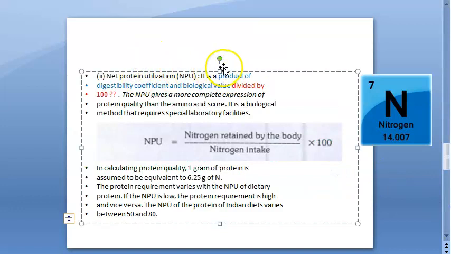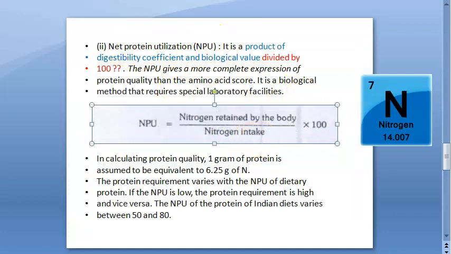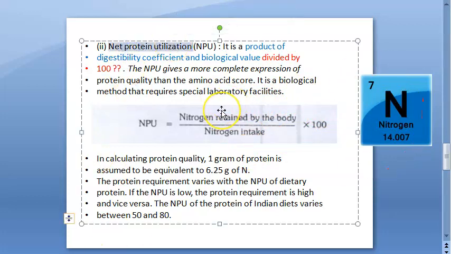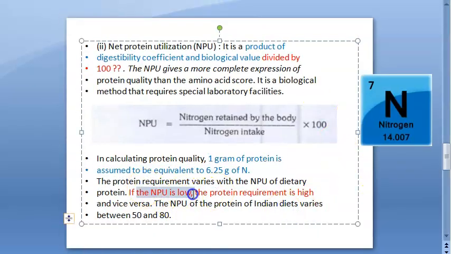Next one is net protein utilization, NPU. Here they're talking about nitrogen: the nitrogen retained by the body divided by the nitrogen intake. So you take in some 100, but you retain some 80, something like that. If the NPU of a particular protein is low, it means you need to eat more of that protein. NPU is low, protein requirement is high.